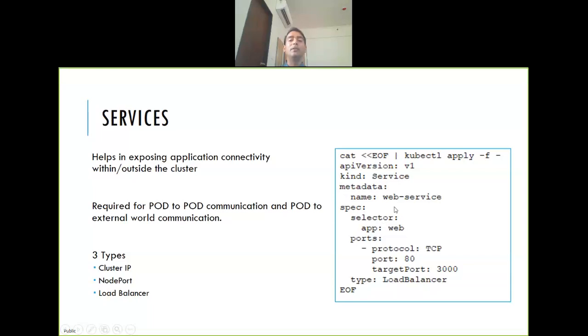You don't give any pod name. You're not saying that for this pod name I am creating this service. You're just giving a selector. With these label selectors you select the labels, and with these labels you connect different things: pod to service, pod to replica set, pod to deployment, everything is connected through labels. So it is very important to have the same labels.